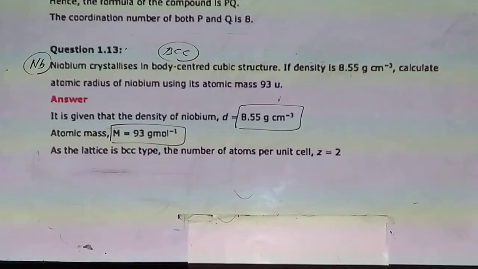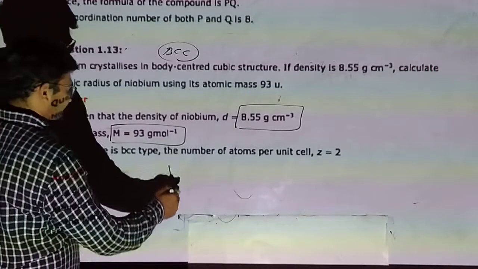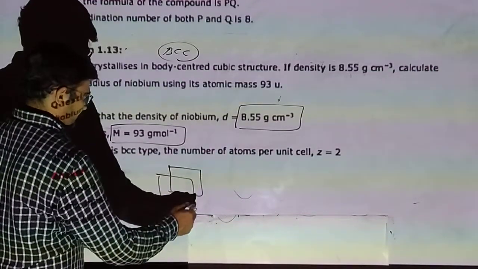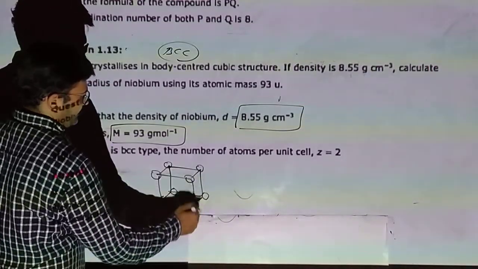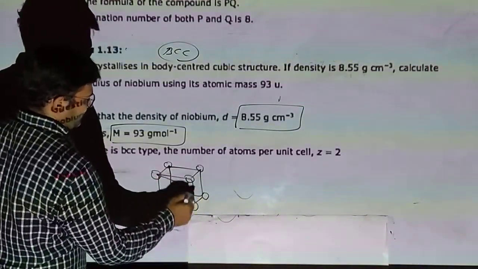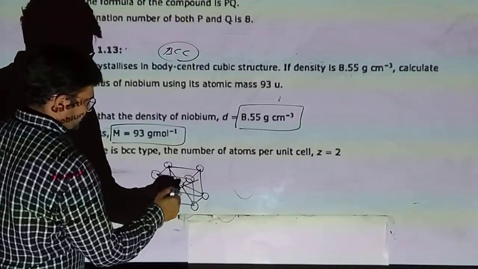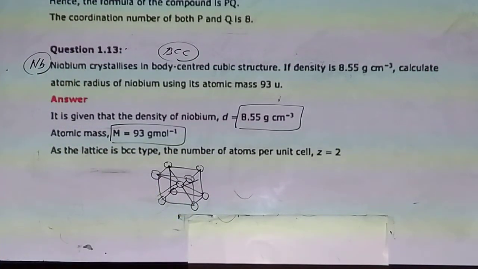Here the lattice is BCC type. The number of atoms per unit cell will be 2. In the BCC, you can see spheres are present on the corners and on the center of the body. So per unit cell the number of atoms is 2.